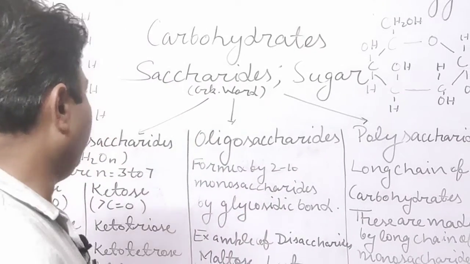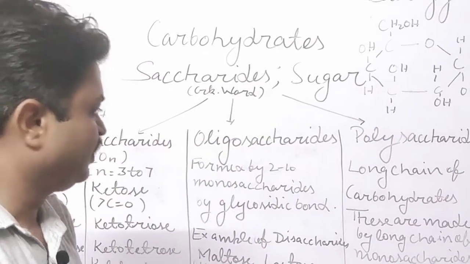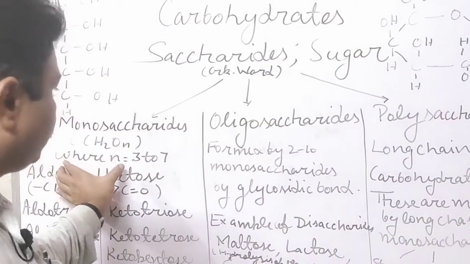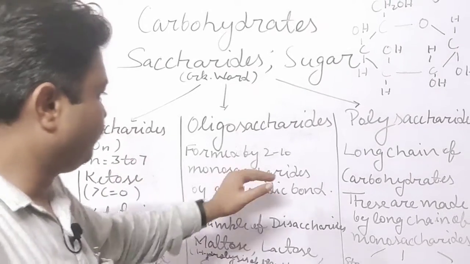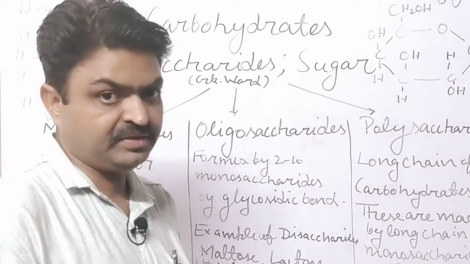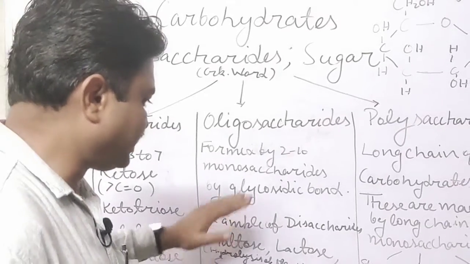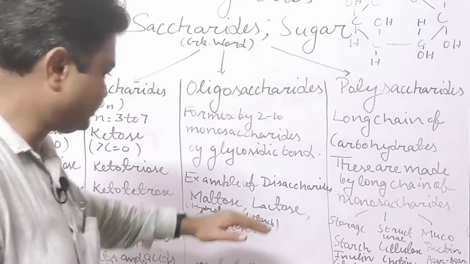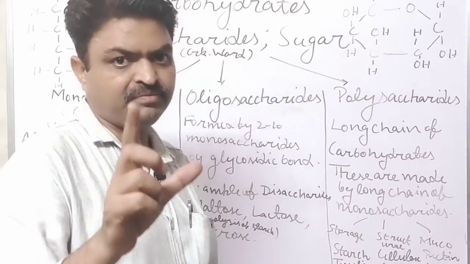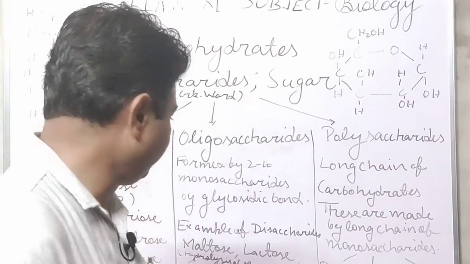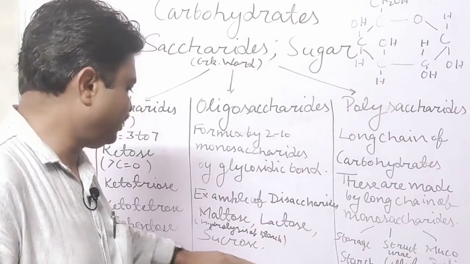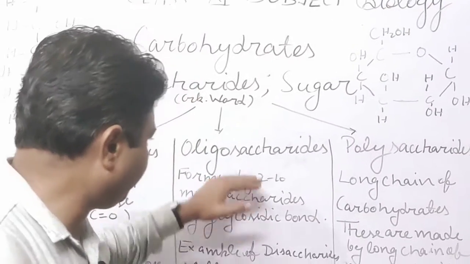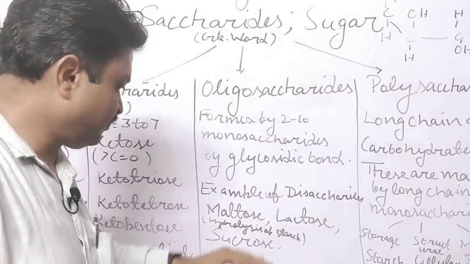Now we come to the oligosaccharide. It is formed by 2 to 10 monosaccharides, student. Means these monosaccharides are found from 2 to 10 in this, and its examples, student. There are many types of oligosaccharide, and we will discuss only the disaccharides. Maltose, lactose and sucrose are the examples of the oligosaccharide.